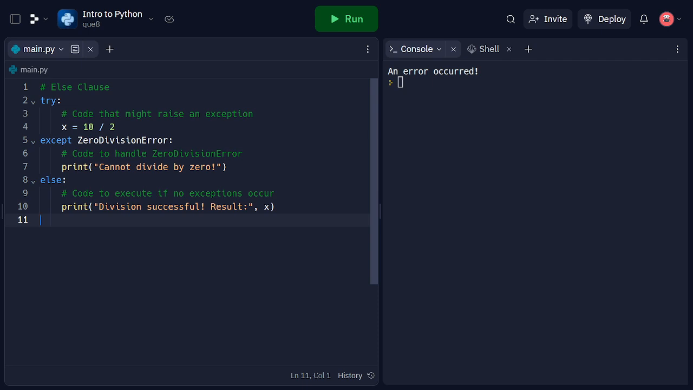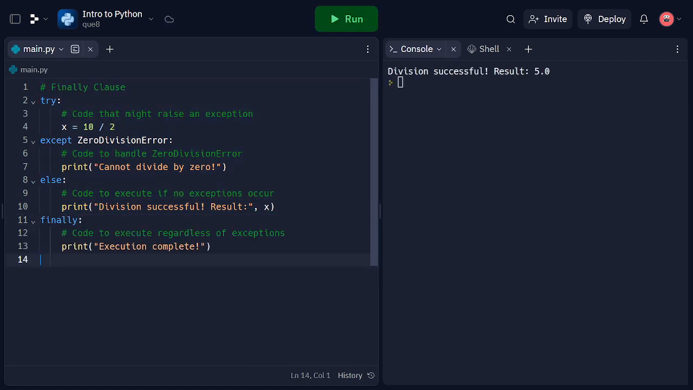if no exceptions occur. And the finally clause allows us to execute code regardless of whether an exception occurred or not. Let's run this first. In this code snippet, we use the finally clause to print a completion message. The code inside the finally block is executed regardless of whether an exception occurred or not. It ensures that certain actions, such as closing files or releasing resources, are performed even if an exception is raised.